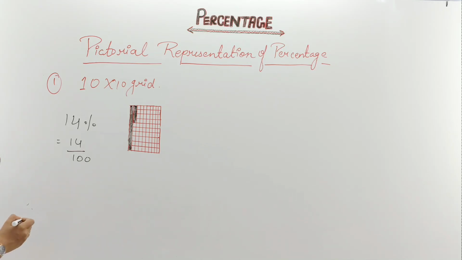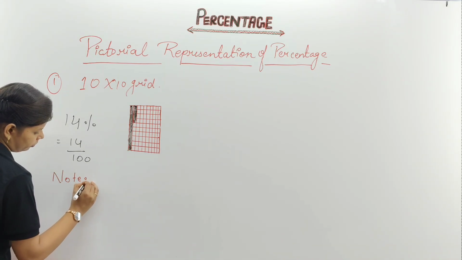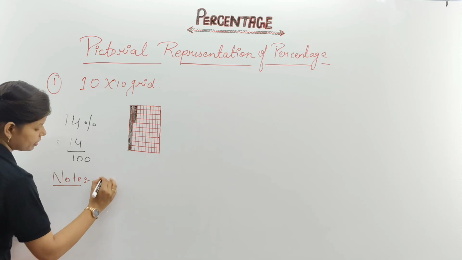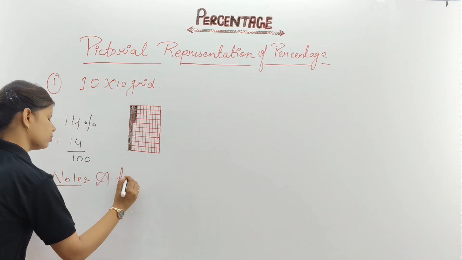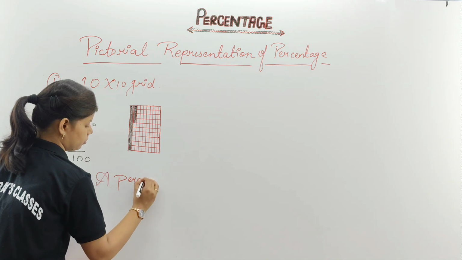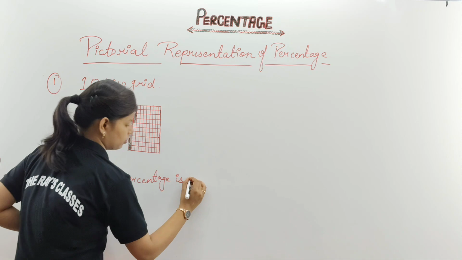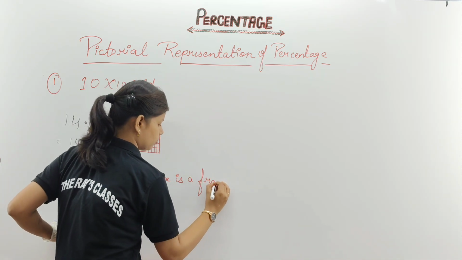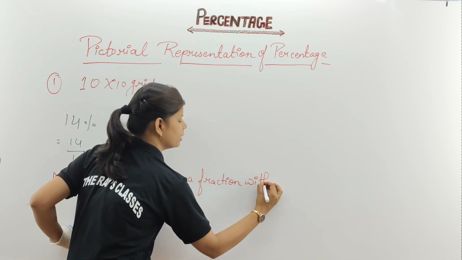Another note you can write here, children, which is very, very important. Note: a percentage is what? How is it going to be represented? A percentage is a fraction with 100 as a denominator.